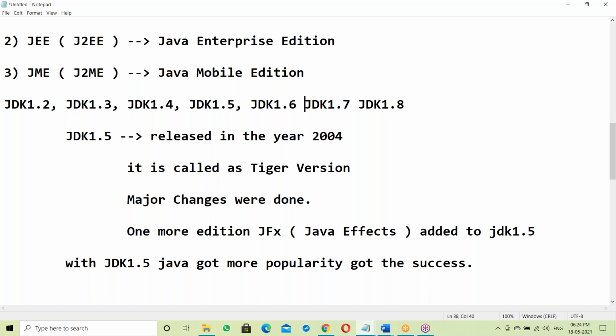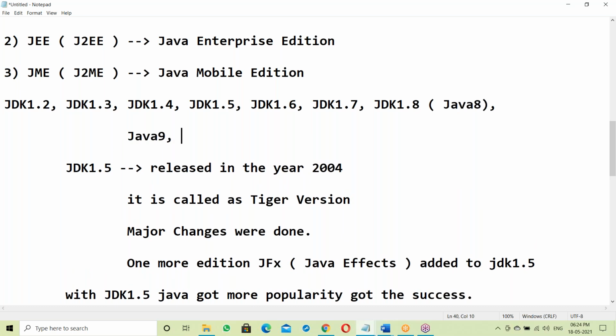Next Java 9, then Java 10, Java 11, Java 12, and Java 13. These were released but are not officially used.